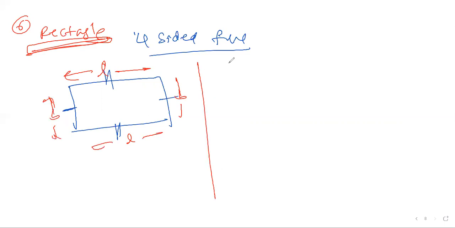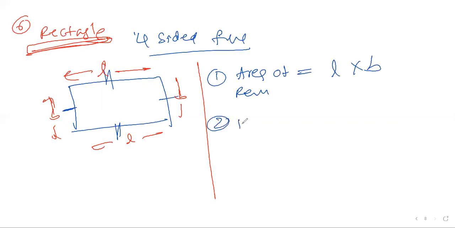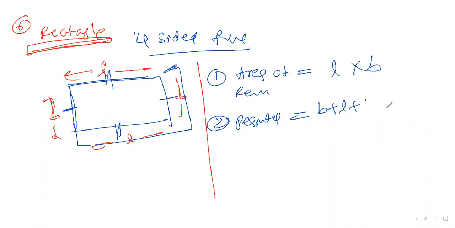So now I'm writing the formula directly. What is the area of a rectangle? Formula is length into breadth. Second one, perimeter of rectangle. Perimeter of rectangle means here we can start. B plus L plus B plus L. This we can write as 2B plus 2L. This is 2 times of L plus B.